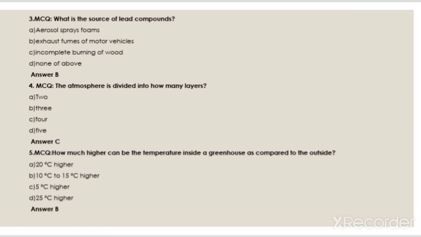How much higher can the temperature be inside a greenhouse as compared to the outside? 25 degrees centigrade higher, 10 degrees centigrade to 15 degrees centigrade higher, 15 degrees centigrade higher, 25 degrees centigrade higher. The answer is B, 10 degrees centigrade to 15 degrees centigrade higher.